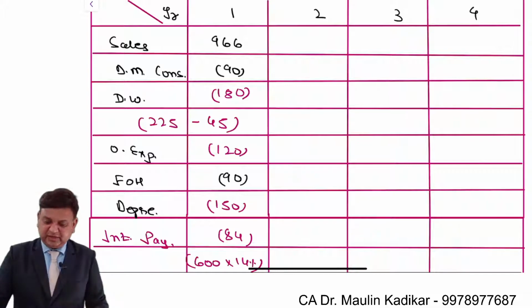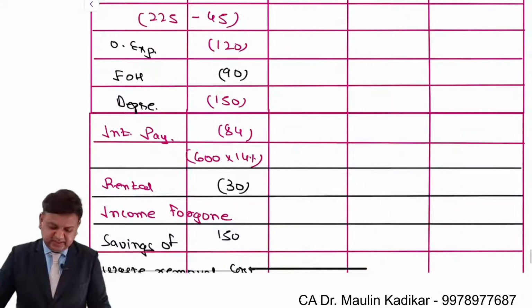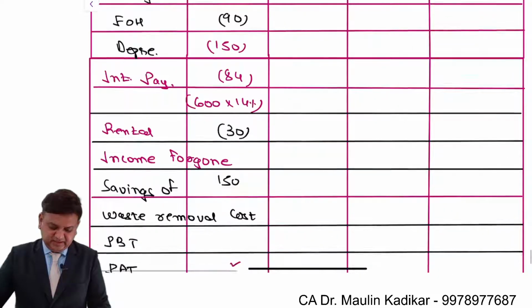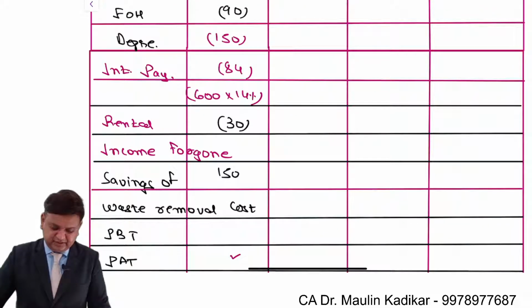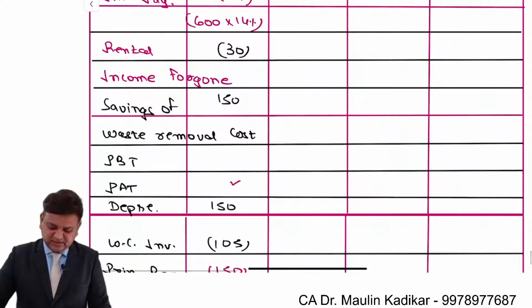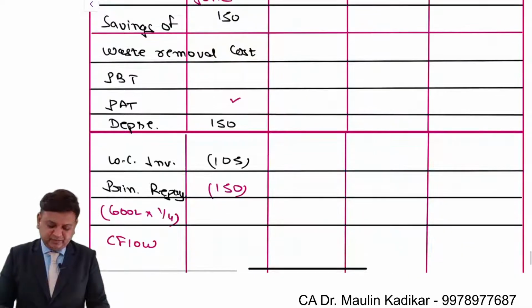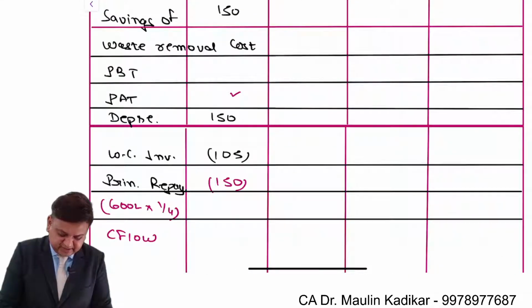So finally, for year 1, it will be like this: 966 minus 90 minus 180 minus 120 minus 90 minus 150 minus 84 minus 30 plus 150. So profit before taxes is 372 lakhs.